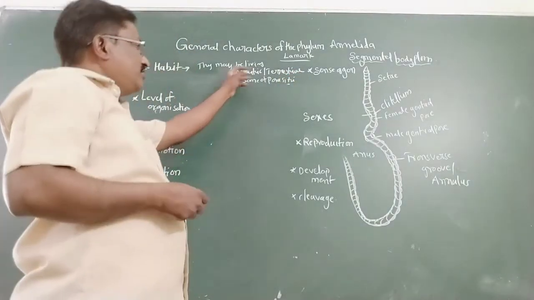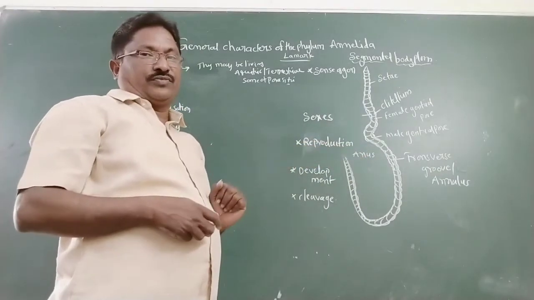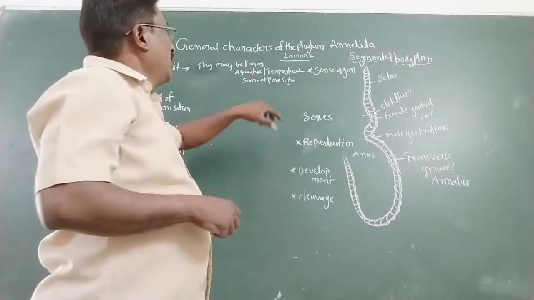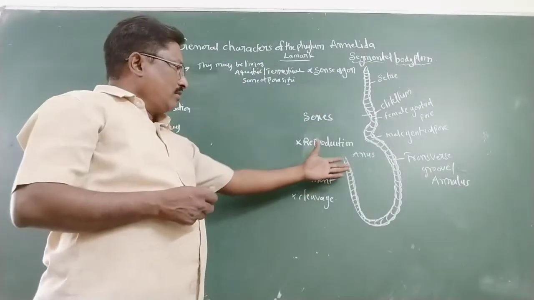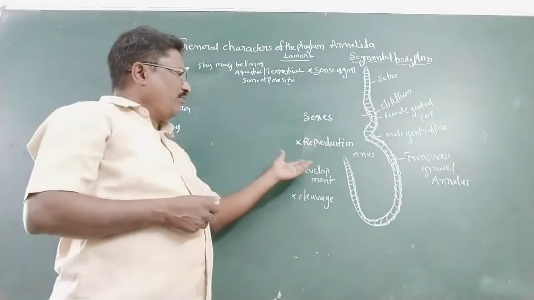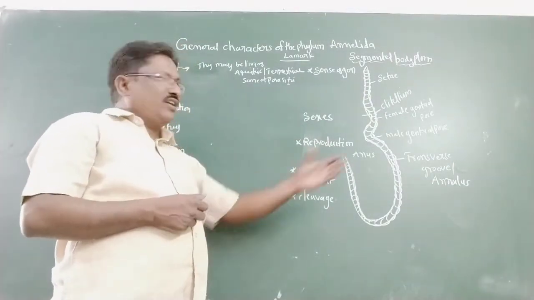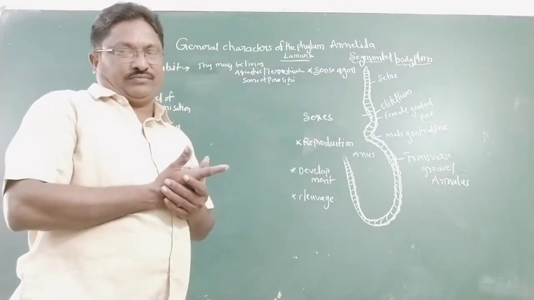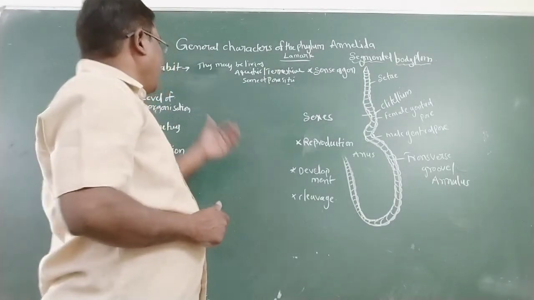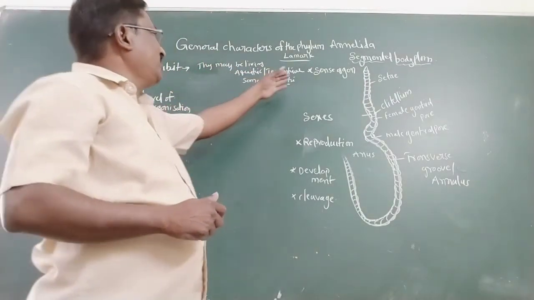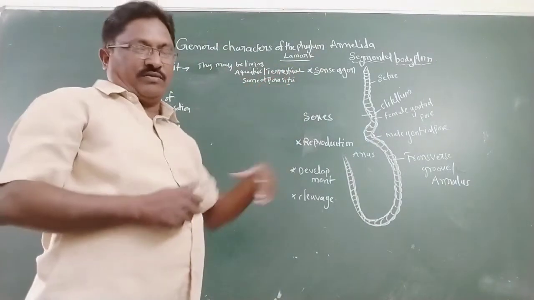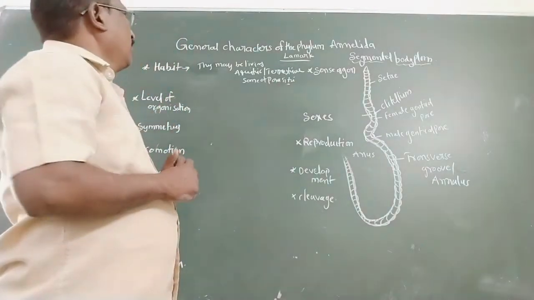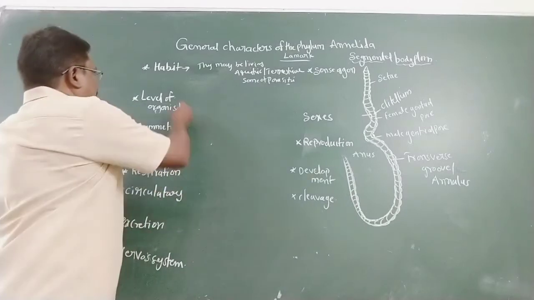Aquatic region living organisms are Nereis, and terrestrial region living organisms are earthworms. Earthworm lives on moist terrestrial places. Some parasites, like leech, are ectoparasites. So it is one of the unique characters of phylum Annelida.